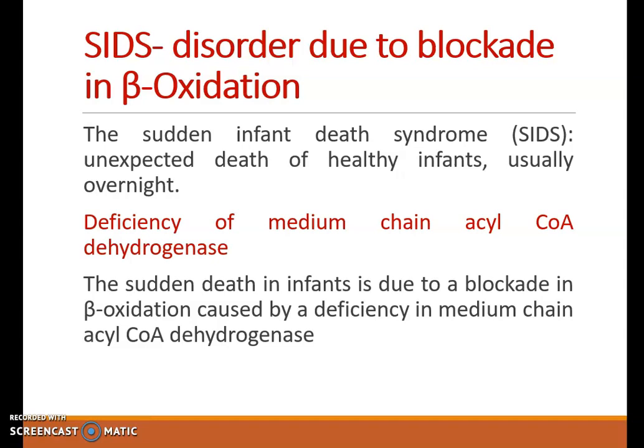But if the infant is acyl-CoA dehydrogenase deficient, fatty acid oxidation will not take place, and hence infant will be deprived of energy. So the sudden death in infants occurs due to blockade in beta oxidation, which is caused by deficiency in acyl-CoA dehydrogenase.